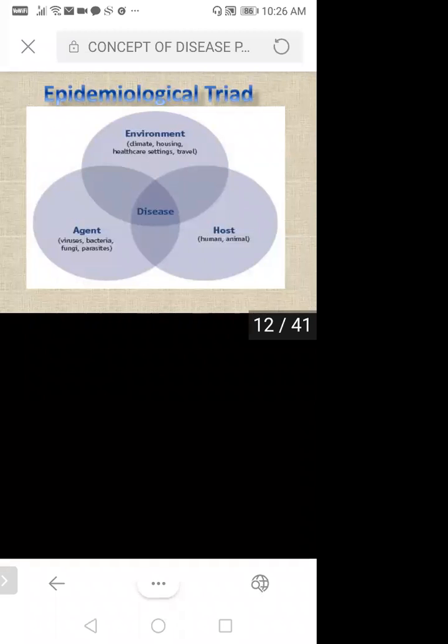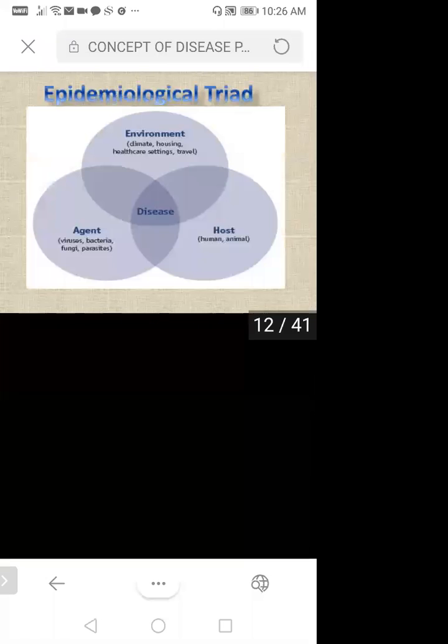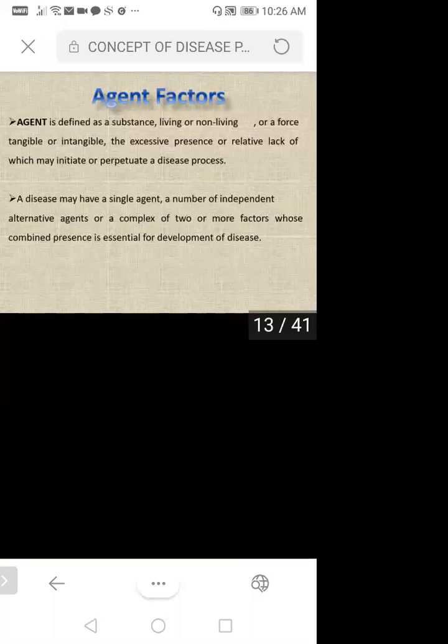So the agent will be your virus, bacteria, fungi, or parasites, and the host will be human beings or animals. Okay, so three things are there. What are the three parameters in this epidemiological triad?